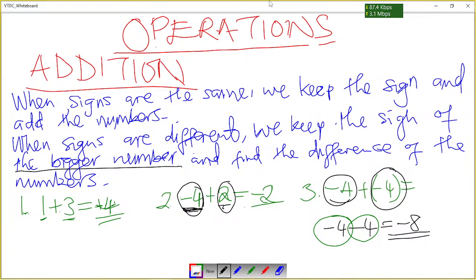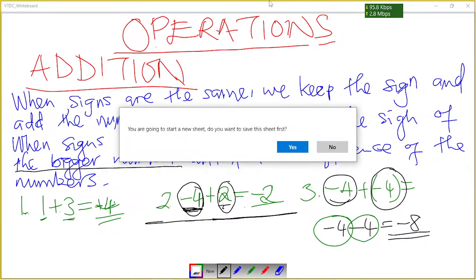Those are the rules you follow when dealing with addition. When the signs are the same, you keep the sign: if the numbers you are adding are positives, you keep the positive sign, and if they are negatives, you keep the negative sign. But if they are different, you maintain the sign of the bigger number, or the number that has more quantity, and then you subtract the other number from the bigger number, like we did here. Basically that's how you go about it.